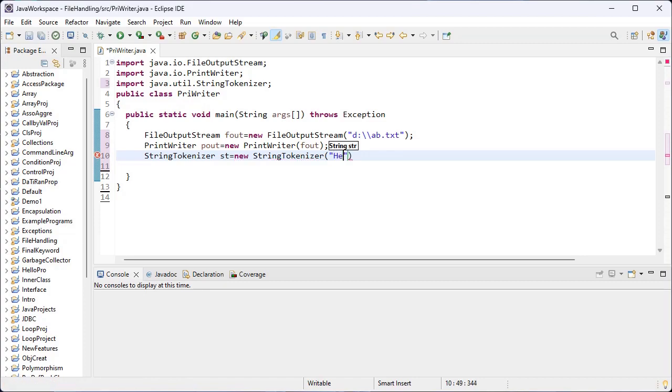Now I give "health is wealth". So now I try to write these tokens.